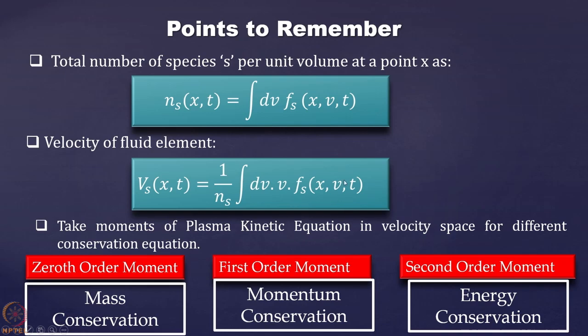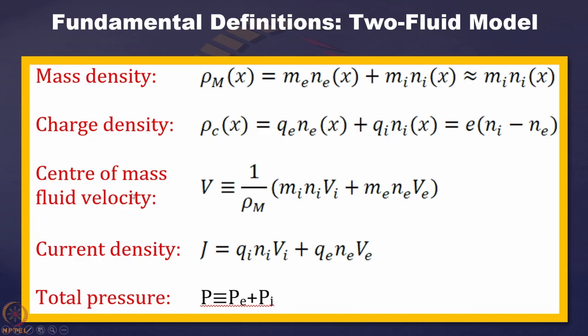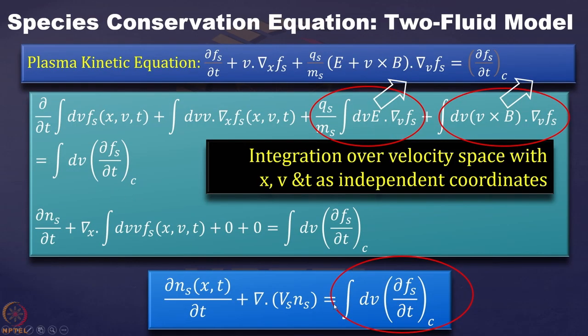So with only this part in the integrand, we can write this as ns Vs. We put ns Vs over here, and that is equated with the integral of dv ∂fs/∂t on the right hand side. Finally, we get ∂ns/∂t, where ns is the density of species s, plus the divergence of ns Vs, equal to the integral of dv (∂fs/∂t)collision, the collision term.